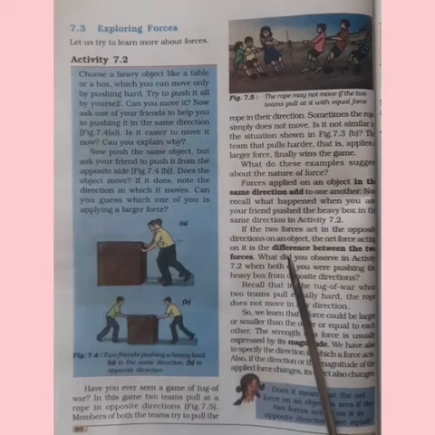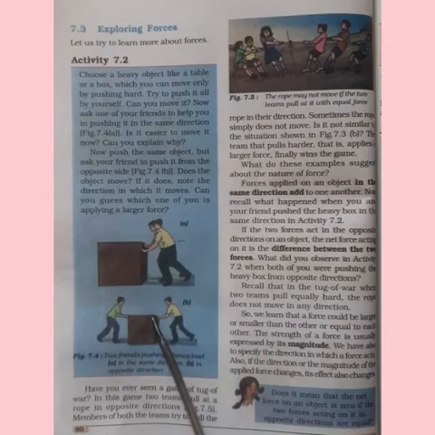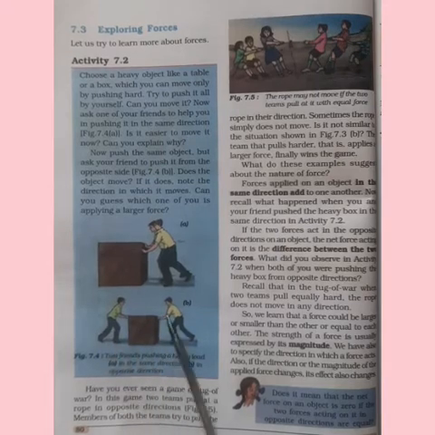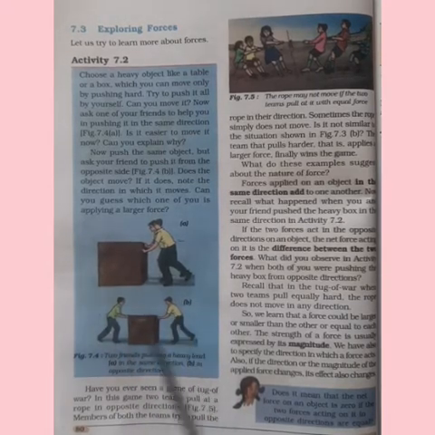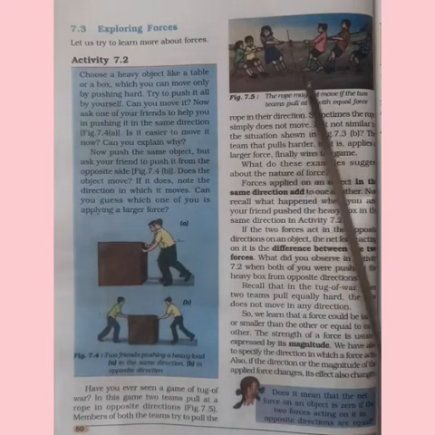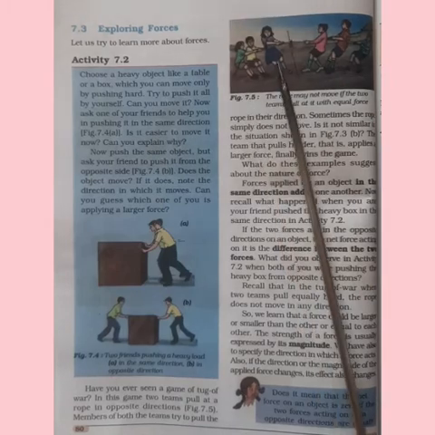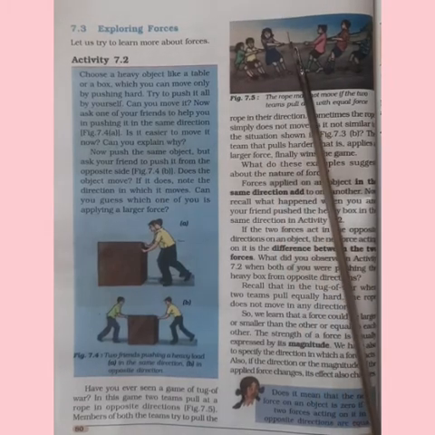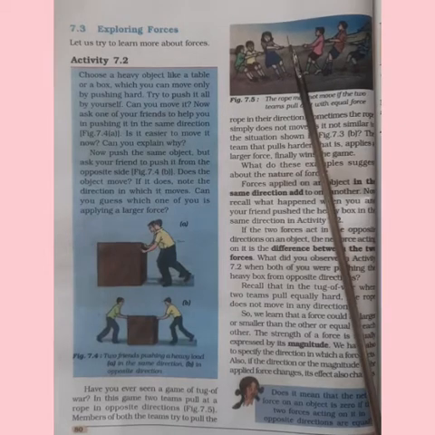When 2 forces act in the opposite direction on an object, then the net force acting on it will be the difference between the 2 forces. Okay? So in the tug of war, when 2 teams pull equally hard, the rope does not move in any direction. So the net force will be nil there.